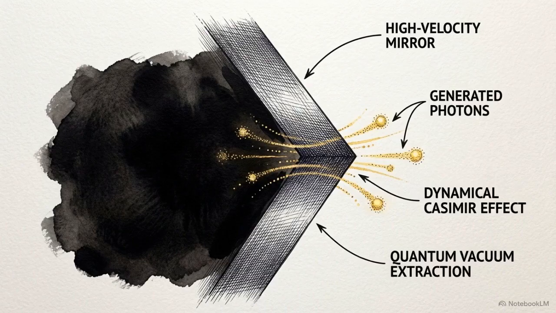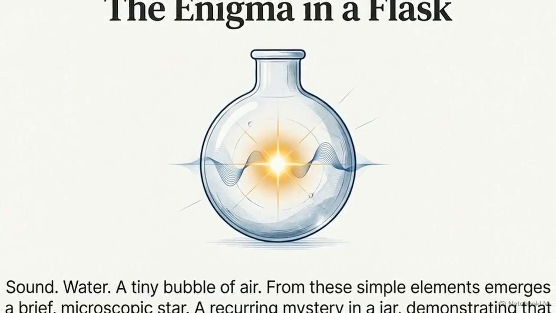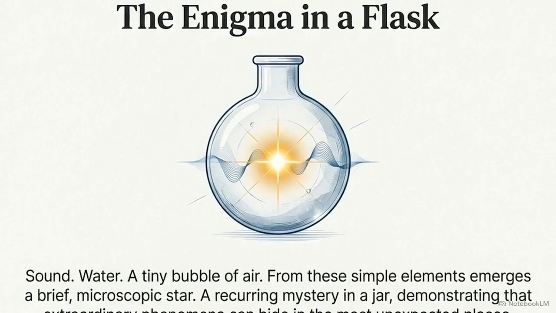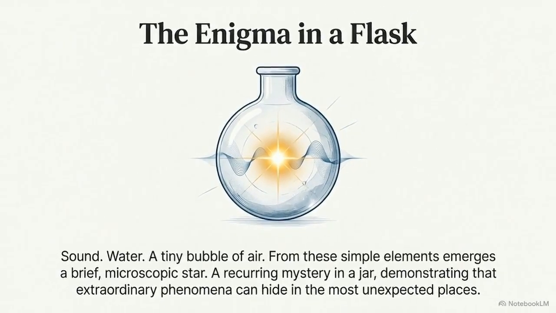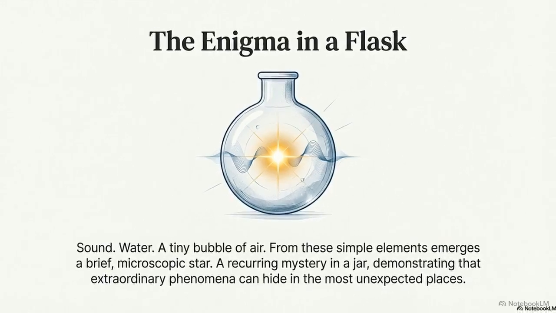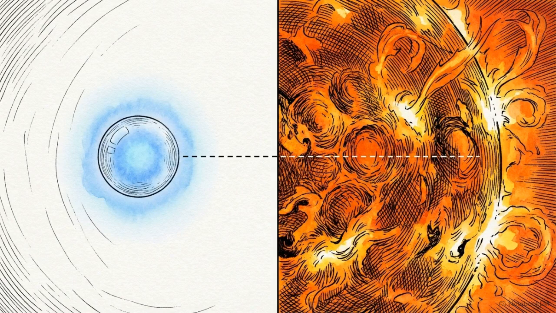Exotic hypotheses like the Dynamical Casimir Effect argue the extreme acceleration of the bubble wall might actually tear photons directly from the quantum vacuum. While we have mapped the classical fluid dynamics of the collapse, the final conversion of mechanical energy into photons remains a profound theoretical impasse.